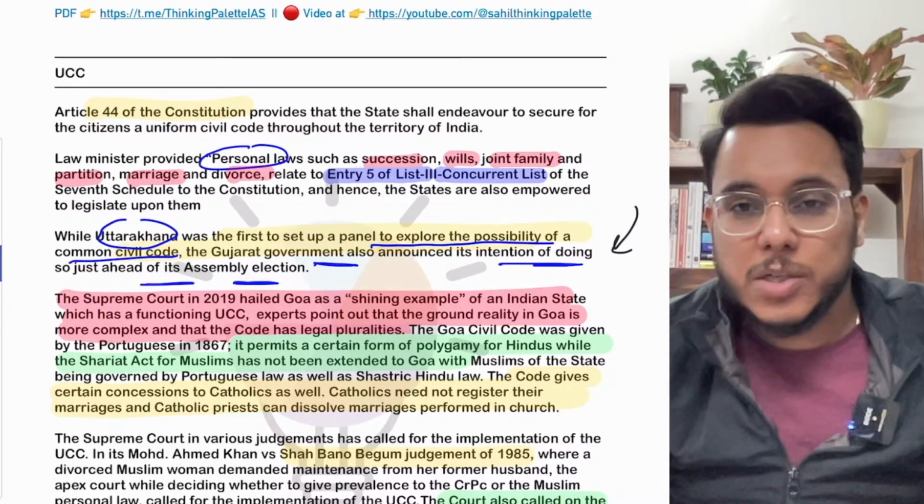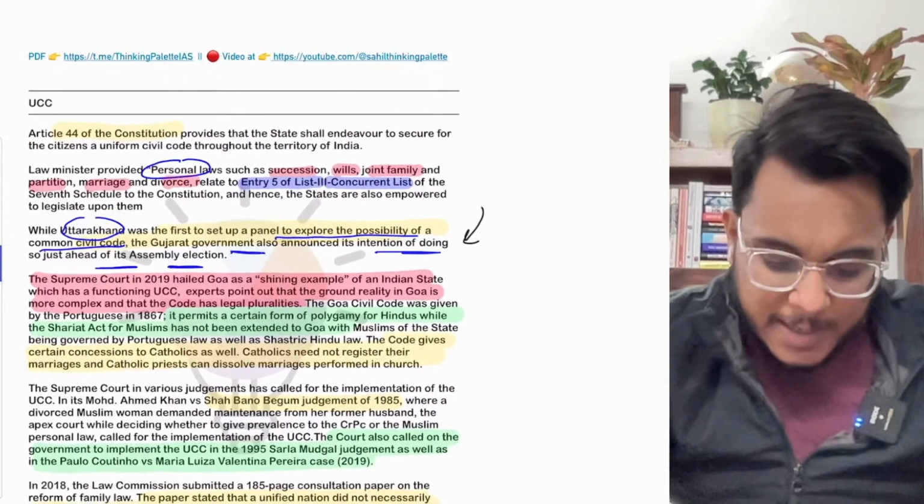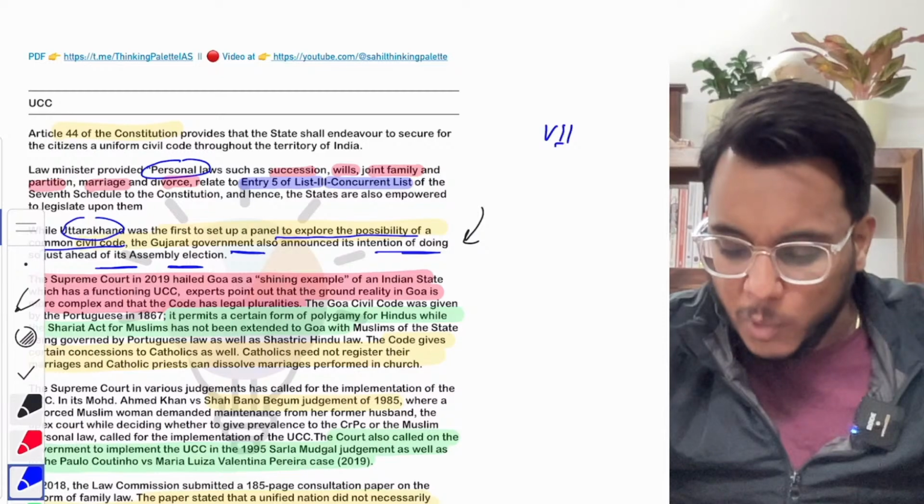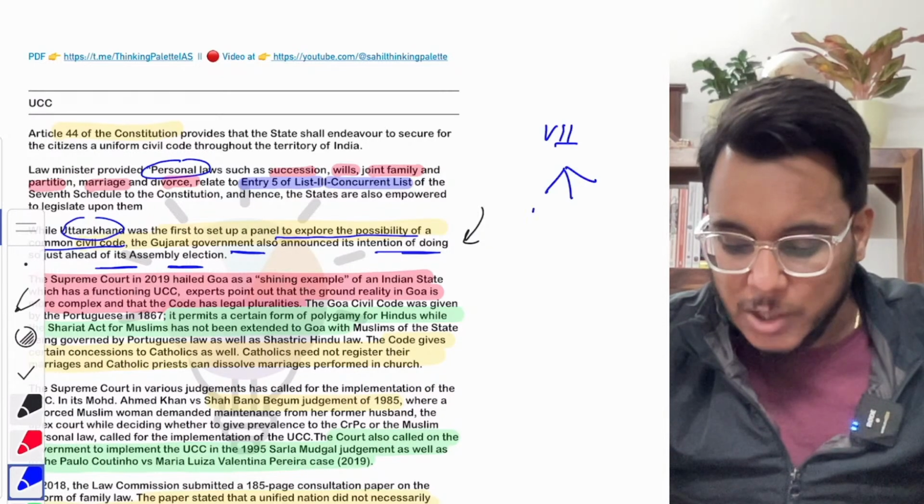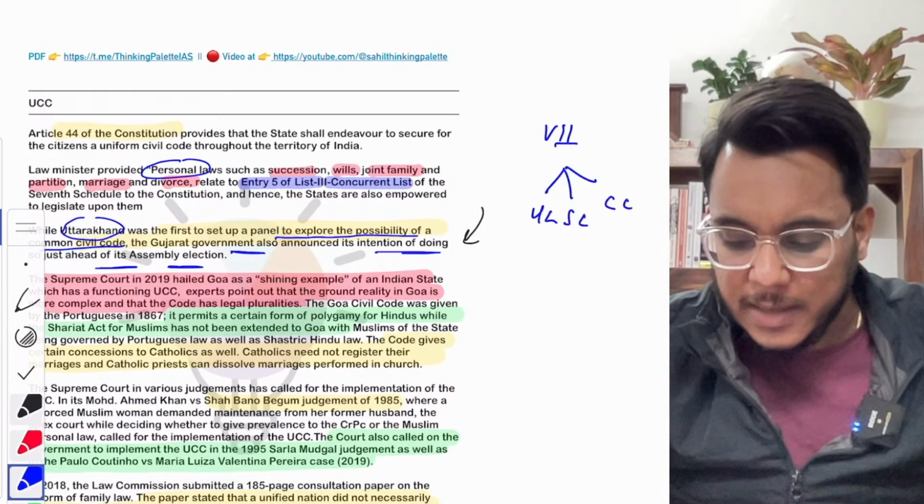Now when we talk about the Constitution of India, we know within the Indian Constitution the 7th schedule provides three types of lists, that is the union list, state list, and concurrent list.